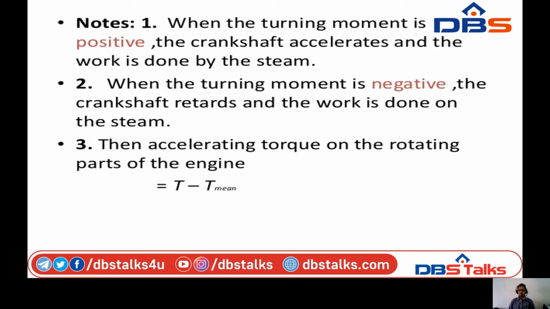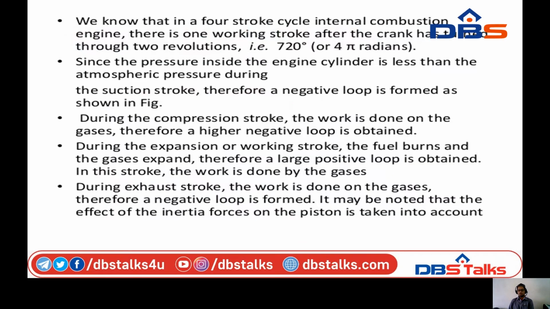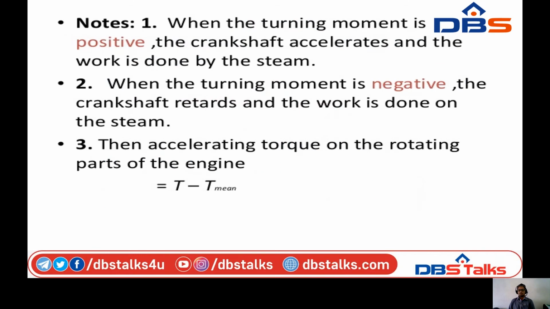T is the torque on the crankshaft at any instant, and T mean is the mean resisting torque. If this T minus T mean is positive, the flywheel accelerates, and if T minus T mean is negative, then the flywheel retards. This is the major thing we need to remember.